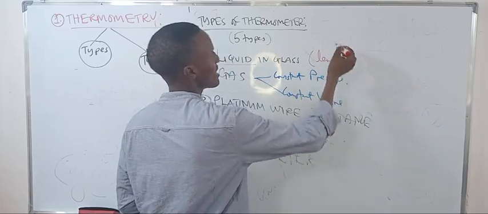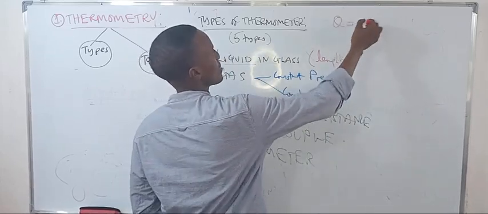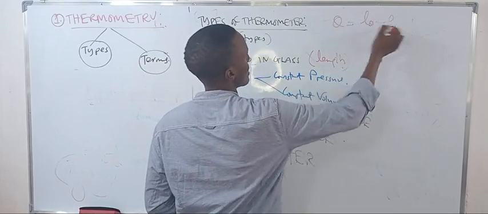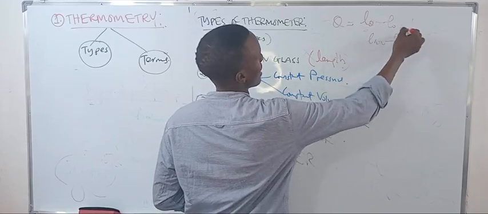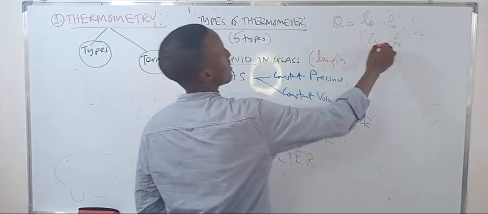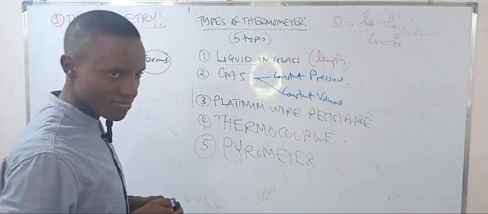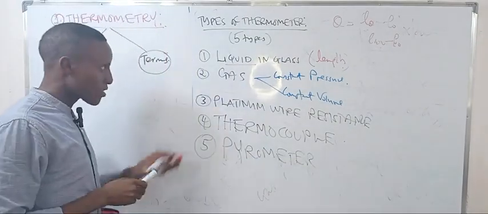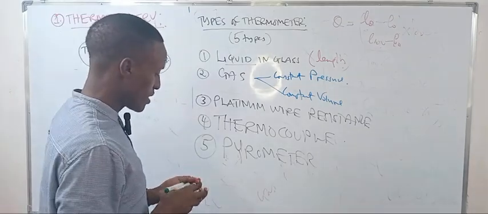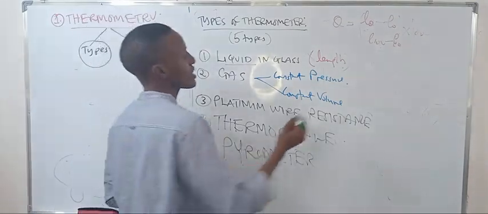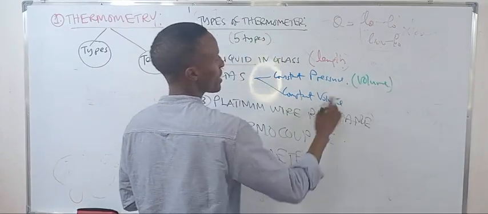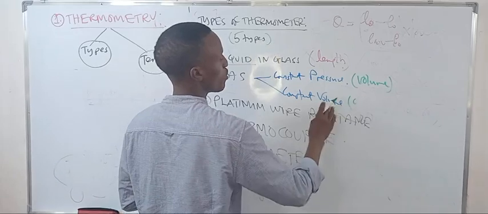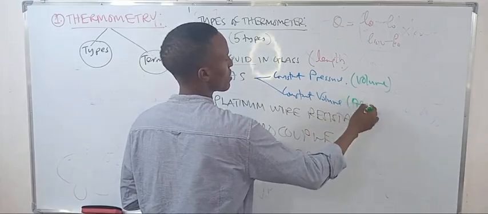So in measuring, theta is equal to length at theta minus length at 0, over length at 100 minus length at 0, times 100. For the gas, we talk about the volume at constant pressure, while at constant volume, we measure the pressure.